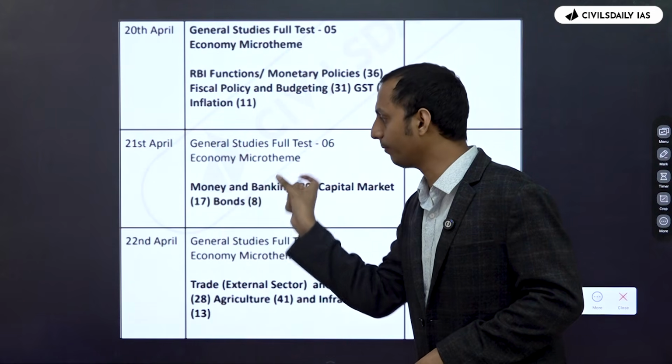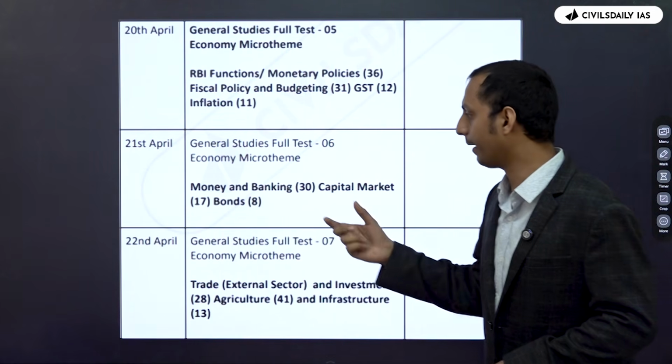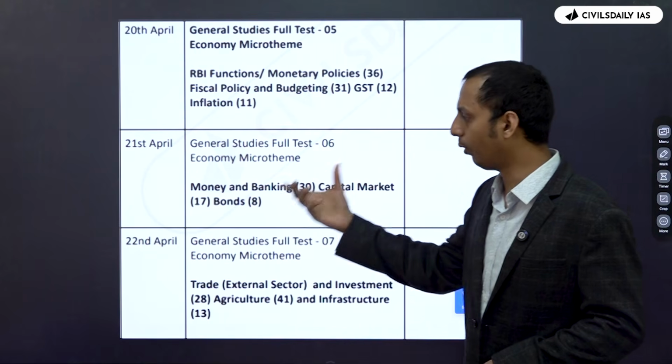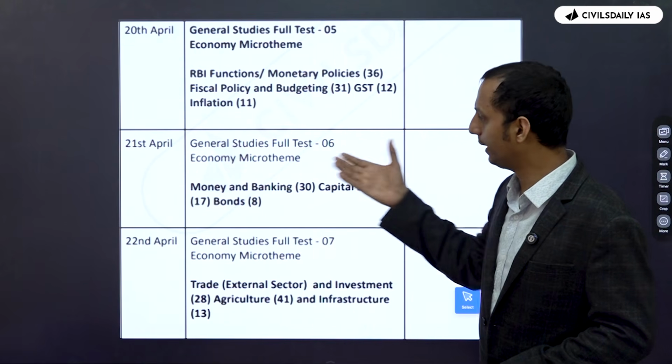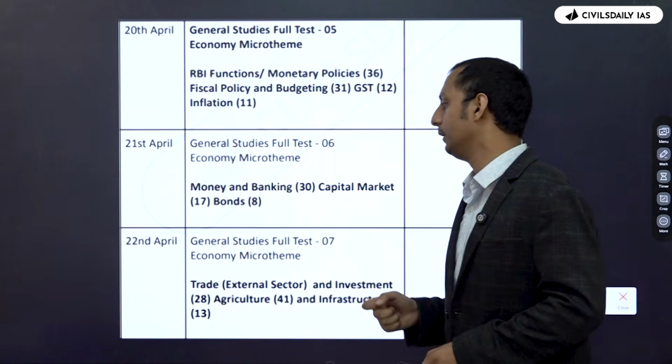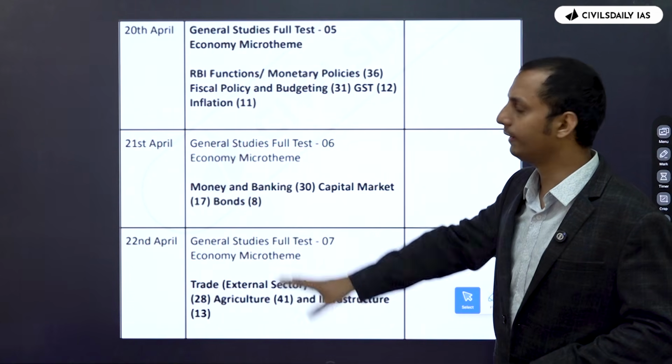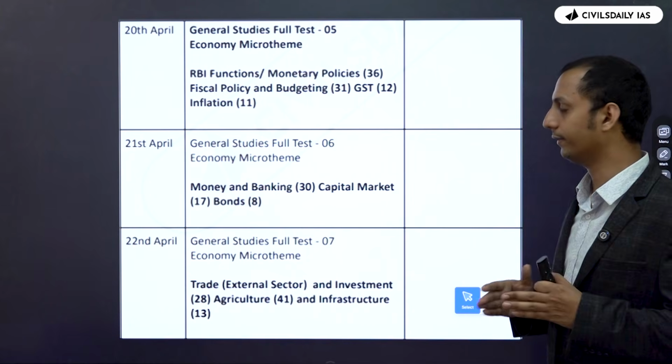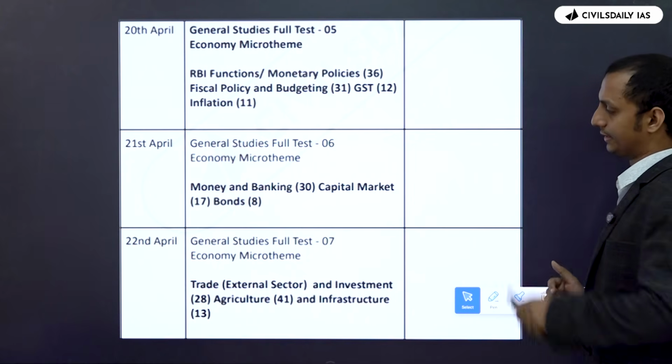You're focusing on the economic micro themes. You can see here, money and banking, capital market and bonds. You are doing that today. And today you are doing 1 General Studies full-length test as well. Okay. So make sure that on alternate days, you do a sectional test and a full-length test as well.